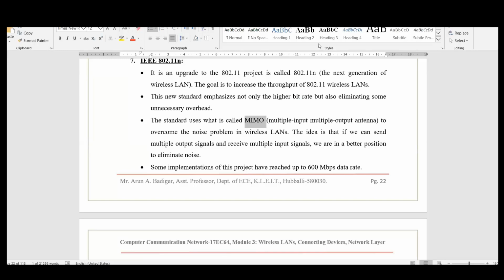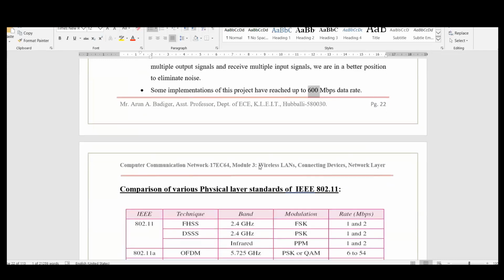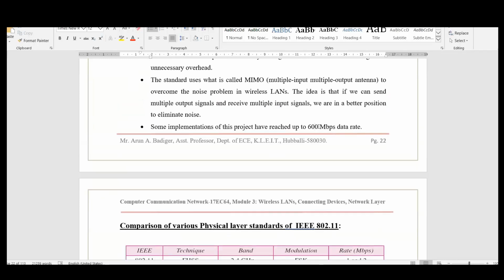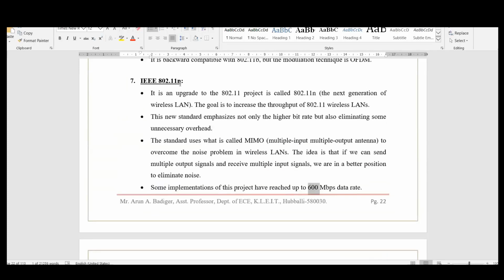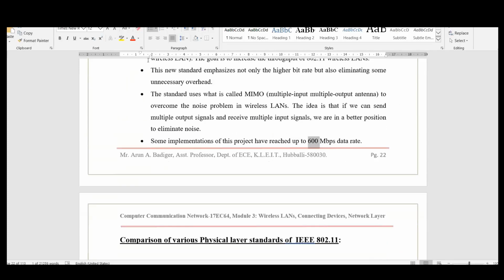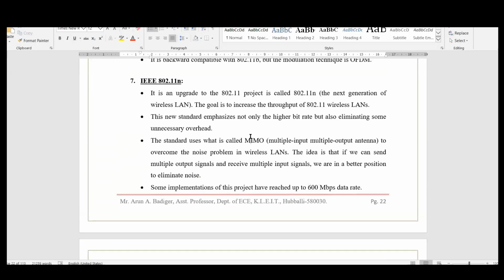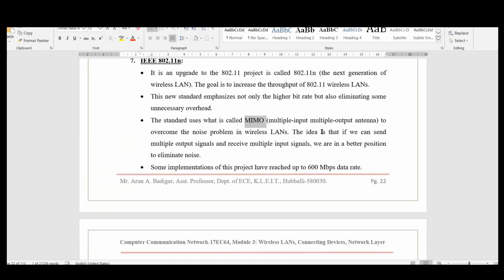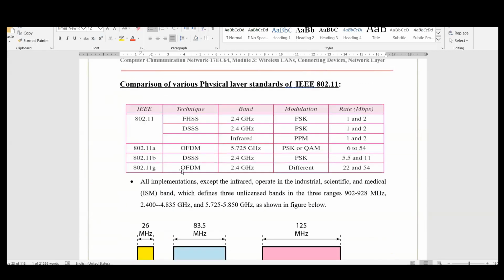By this, the speed is further increased a lot. You can see there up to 600 Mbps. In real time, presently we are using up to 860 Mbps speed over IEEE 802.11ac. That is a recent method which is being used. With these multiple input, multiple output techniques, the speed is further enhanced. You can see the complete comparison in this diagram: FHSS, DSSS, OFDM, DSSS with high rate, and OFDM with multiple antennas. Speed is compared, and the modulation techniques used are discussed.